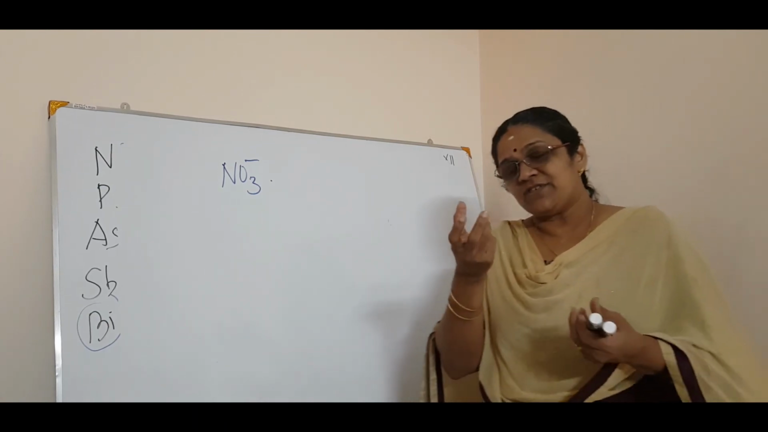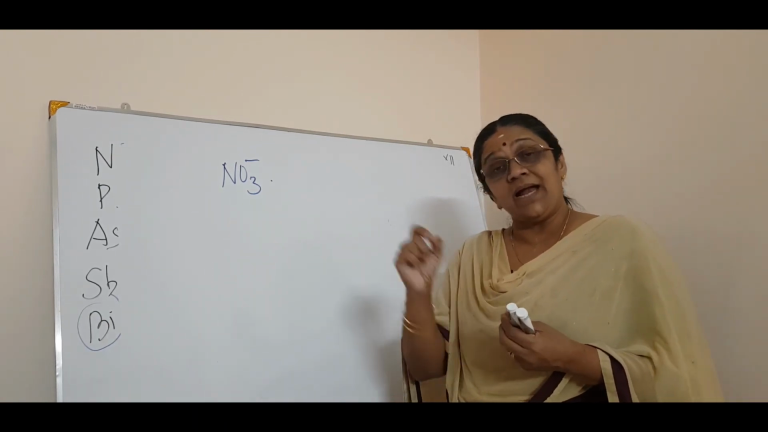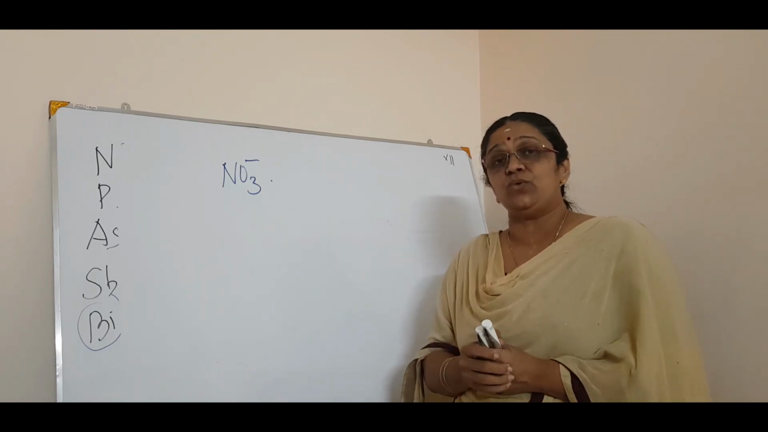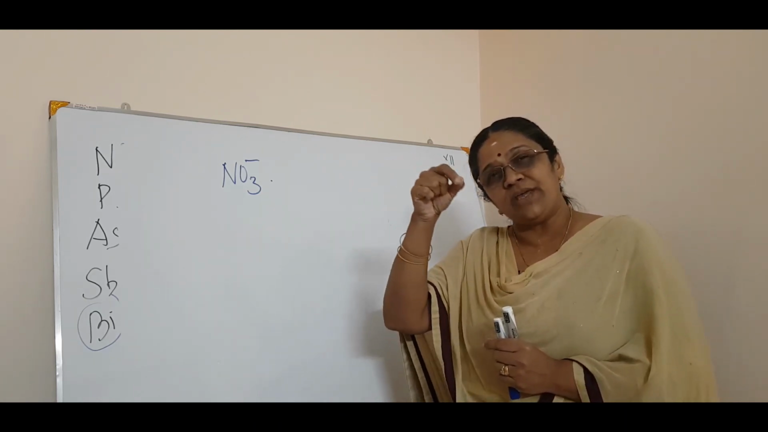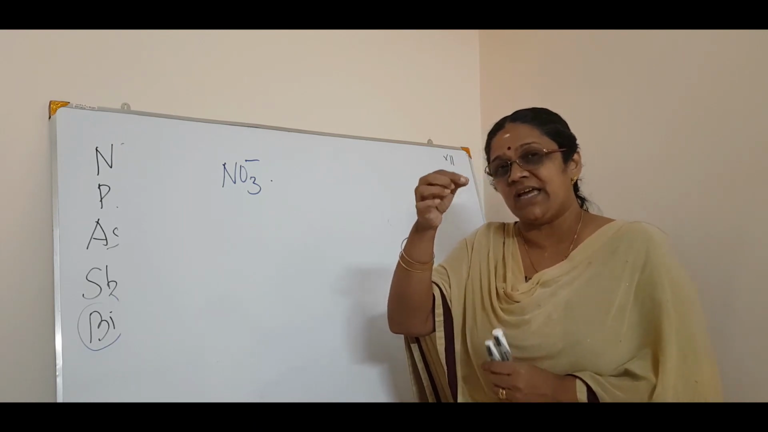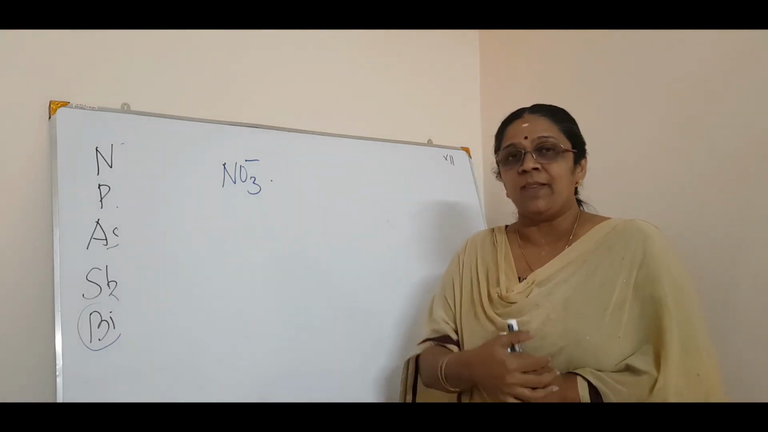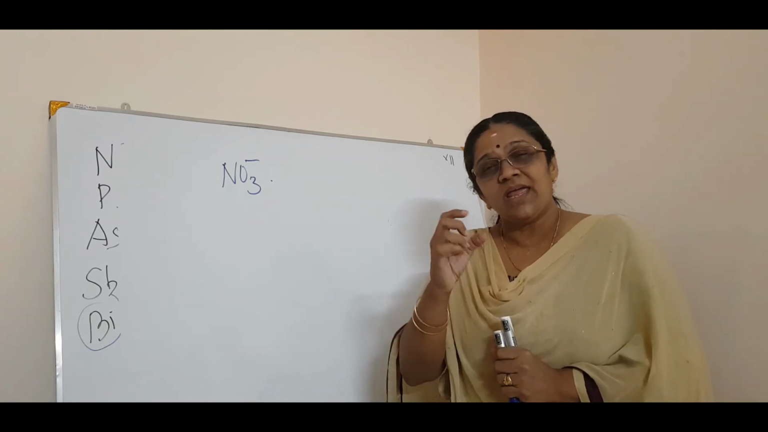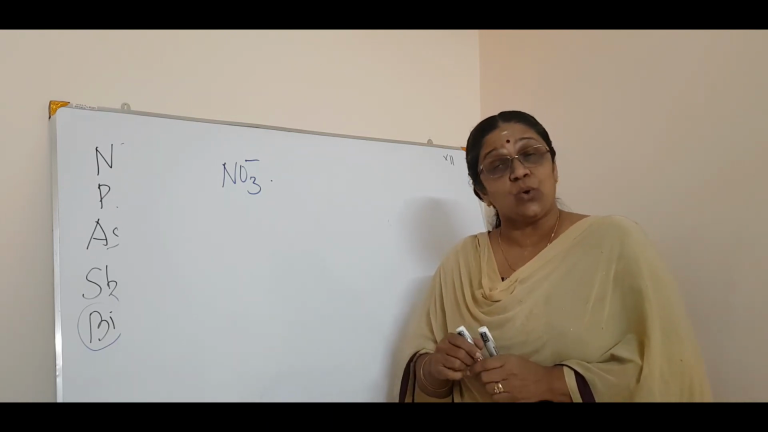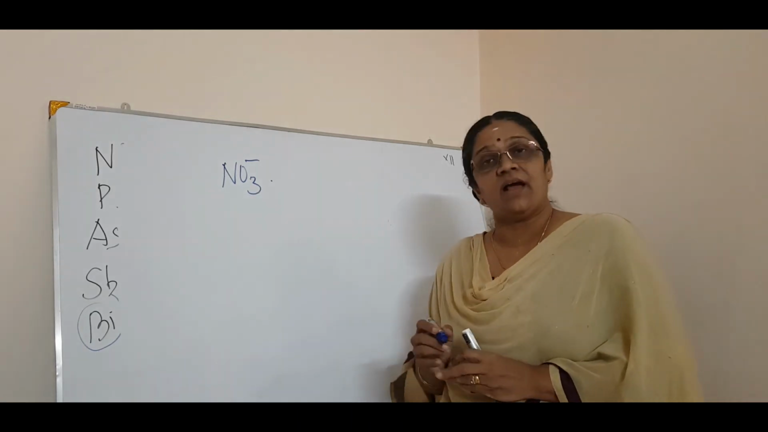You take a little of salt in the test tube, add freshly prepared ferrous sulfate solution, freshly prepared then and there in situ. Then add sulfuric acid, concentrated sulfuric acid along the sides of the test tube slowly. What will happen? At the junction of the two liquids, what will happen? A brown ring is formed, which shows the presence of nitrate ion.